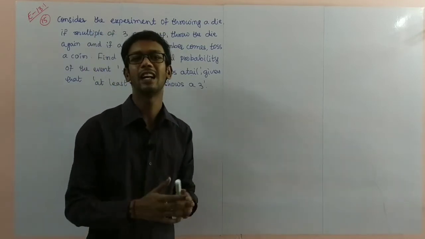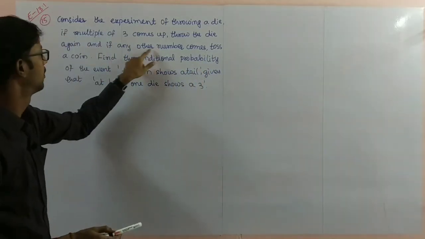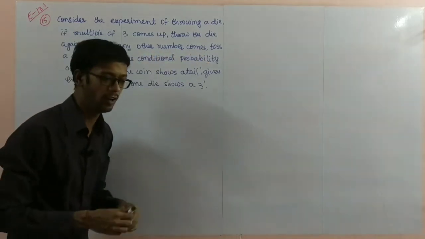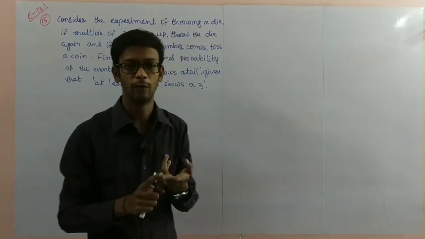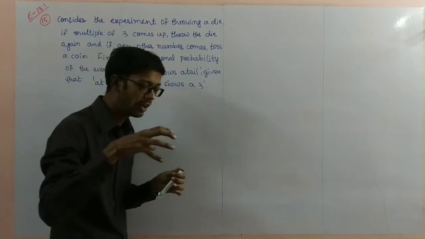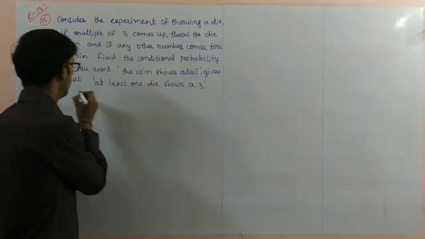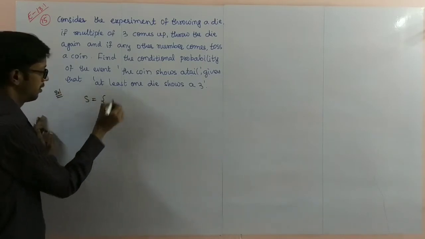If you are not getting a multiple of 3, toss a coin. If any other number comes, meaning 1, 2, 4, 5, toss a coin. So here a different experiment is there. So I'll write the sample space here. Solution. Sample space S is equal to